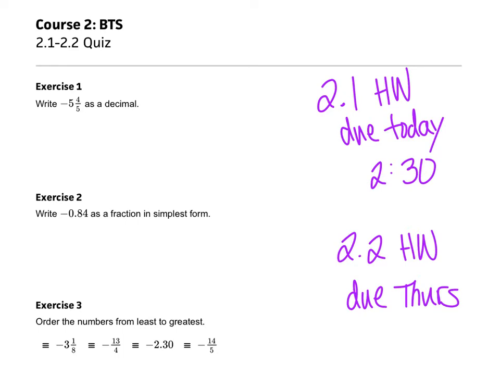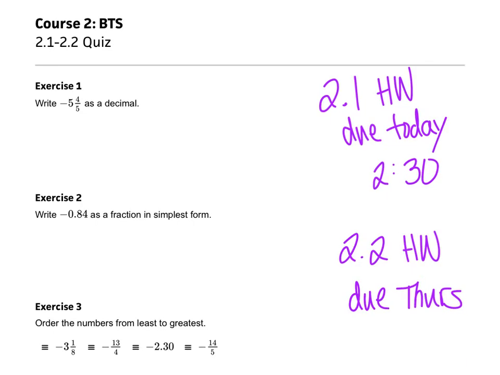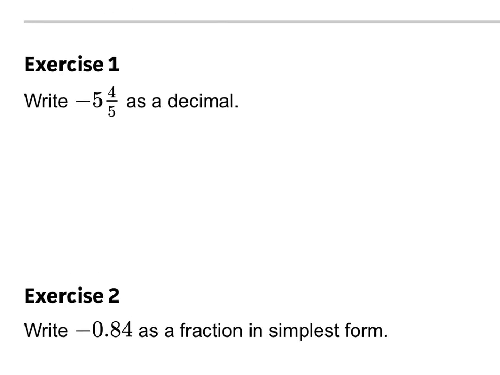So let's start with number one. This is from section 2.1. We're converting -5 4/5 into a decimal. To do that, we're going to take the number that's in front of the fraction, and we're just going to rewrite it, but in front of the decimal. We don't actually do anything special with the -5 other than rewrite it.